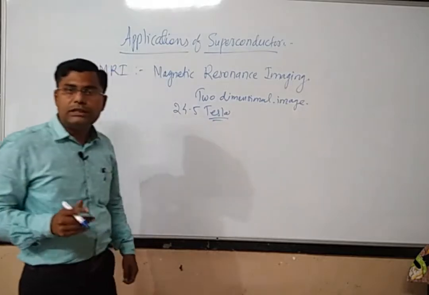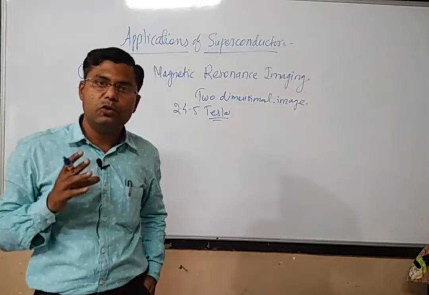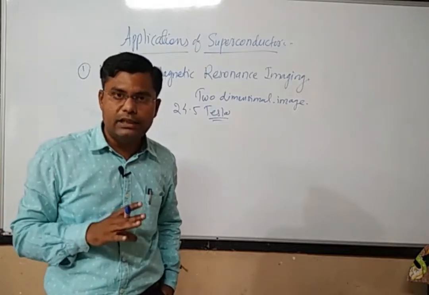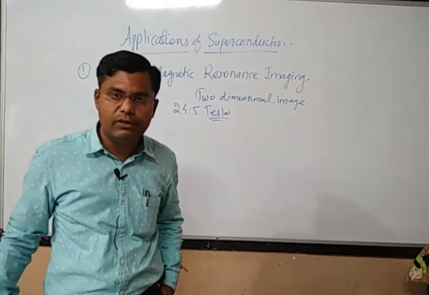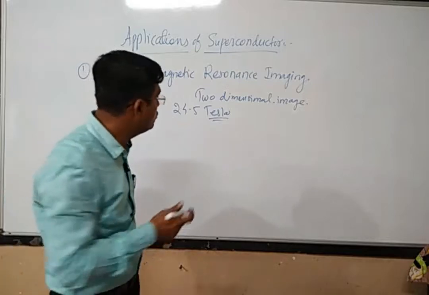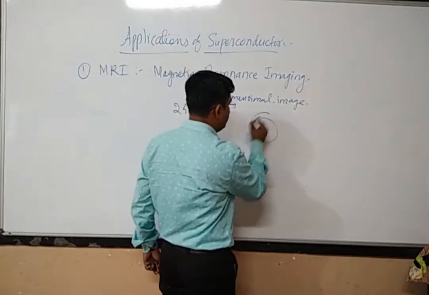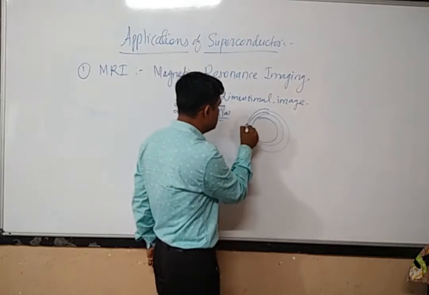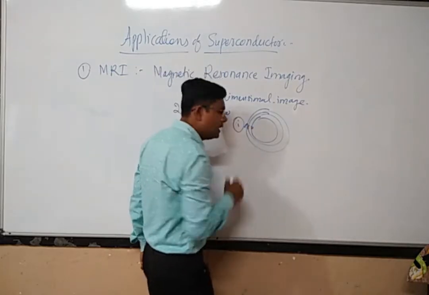Now this huge magnetic field can be produced by electromagnets also, but if we use electromagnets for producing such a high magnetic field, then we have to use loops of electrical wires, and through these loops we have to send a huge current.